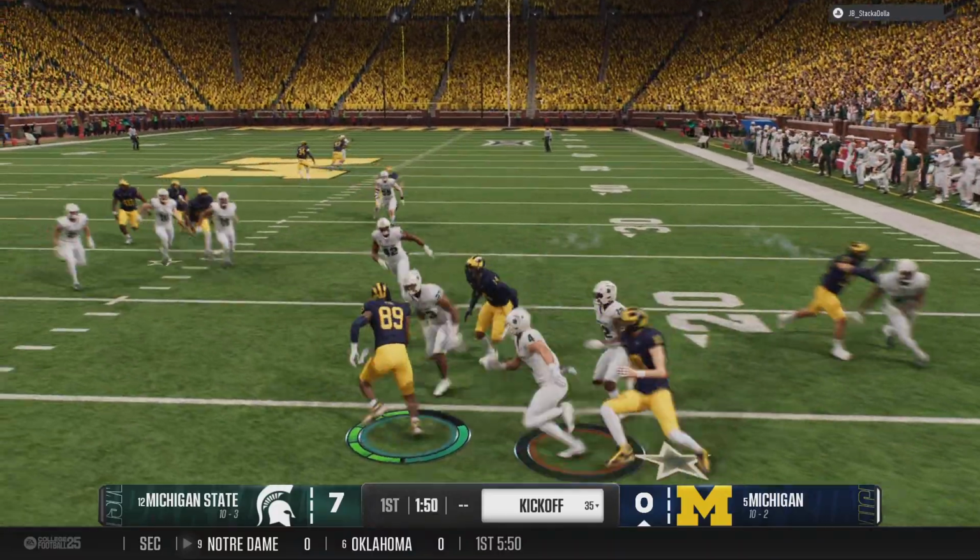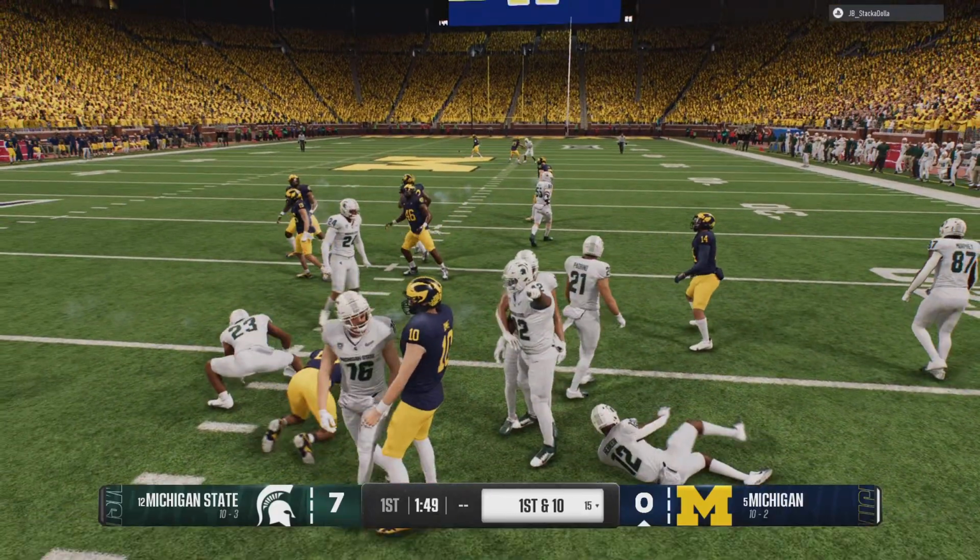Return begins inside the 10. And the coverage team gets the returner to the ground.